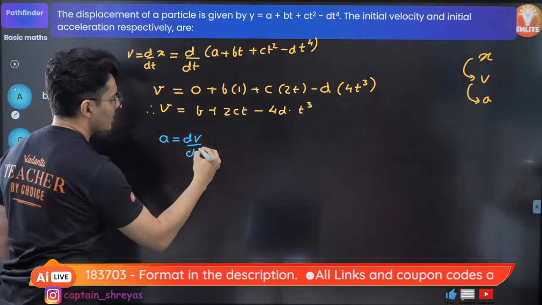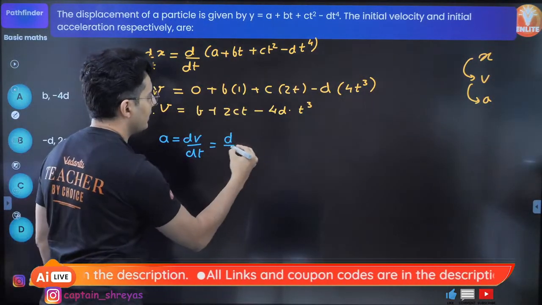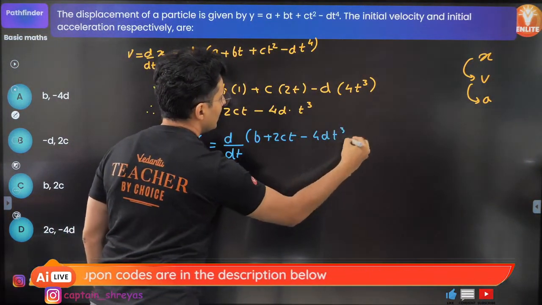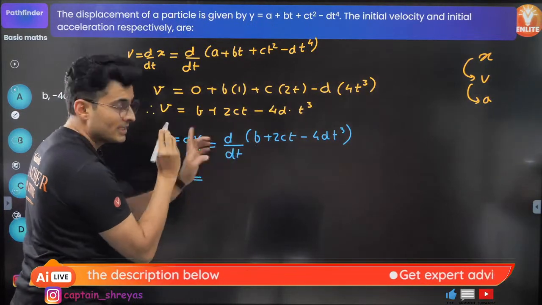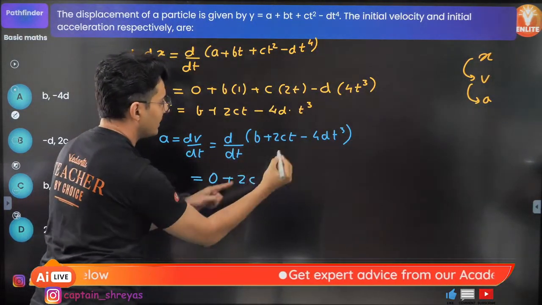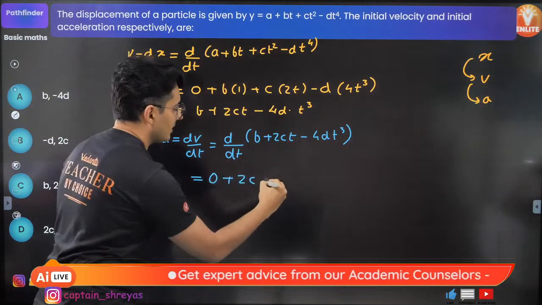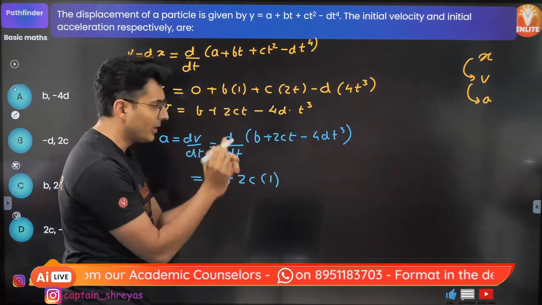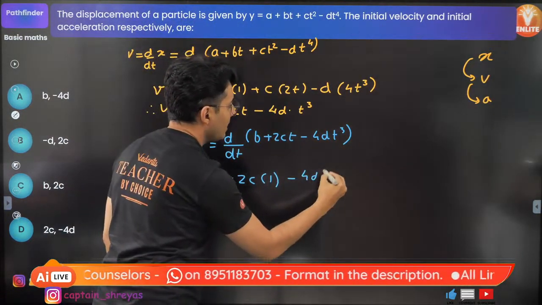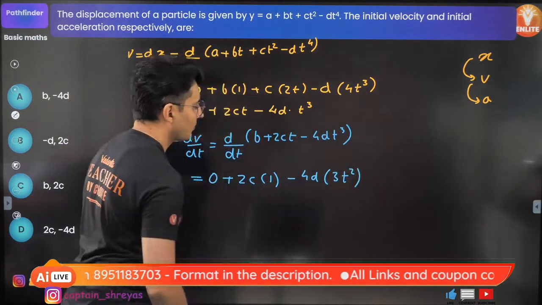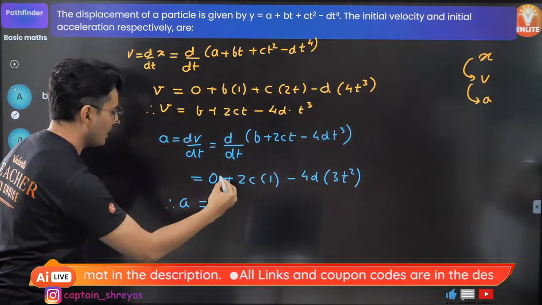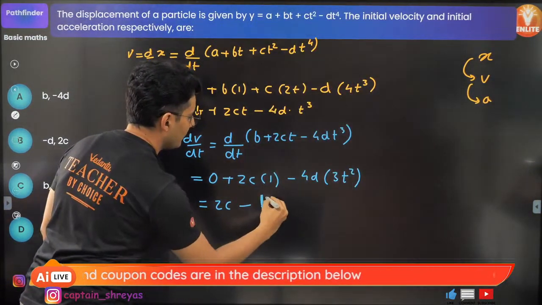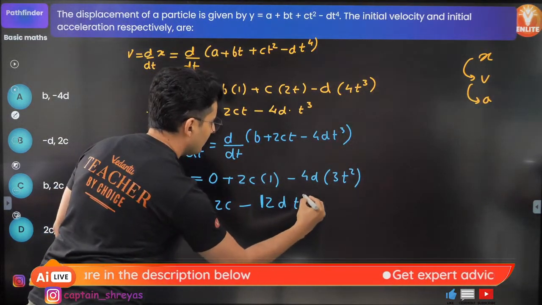Acceleration is derivative of velocity. So derivative of this whole thing over here, which is b plus 2ct minus 4d times t cube. So derivative of a constant is 0, plus 2c is a constant, comes outside. Derivative of time is nothing but just 1. dt by dt is 1. Keep this in mind, t is raised to 1. Okay. Minus 4d. t cube's derivative is 3t raised to 2. That's it. So this acceleration will therefore become 2c minus 12 d t square.